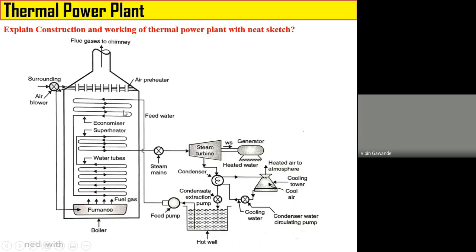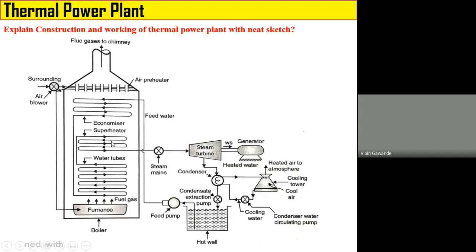The function of the economizer is to increase the temperature of the feed water and convert it into wet steam. The wet steam again absorbs the heat from the flue gases. It goes into the superheater tubes, and in the superheater tube its temperature again increases, and the wet steam is converted into superheated steam.